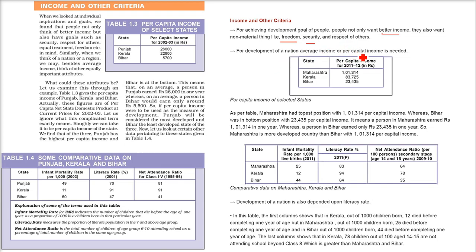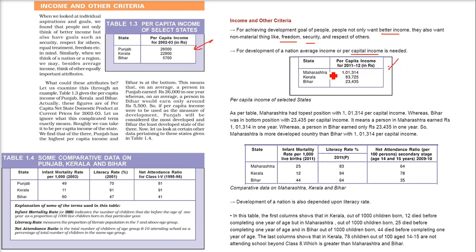So for development, national average income or per capita income is needed. Either you calculate national average income or per capita income. If you see here, there are certain tables being shown.